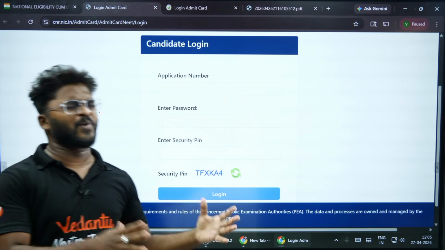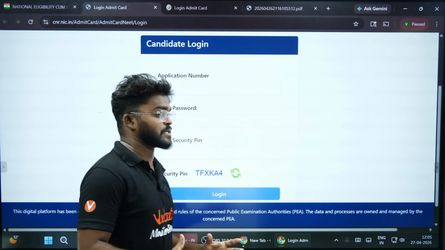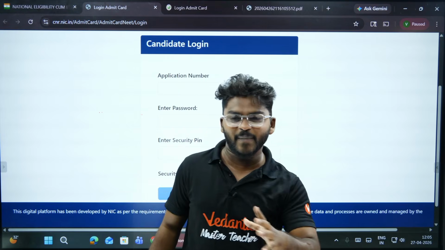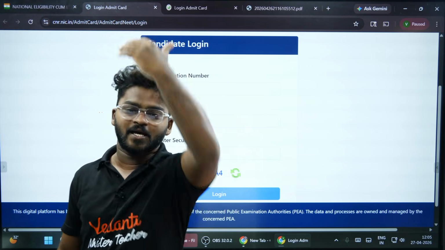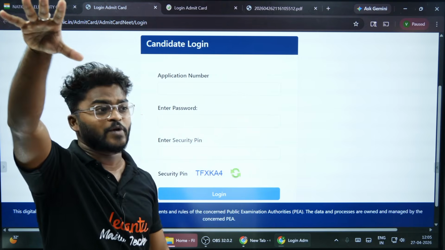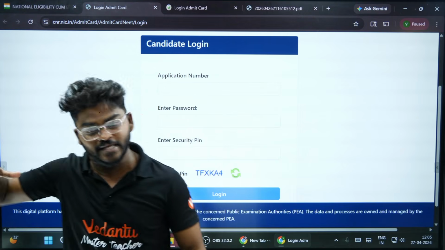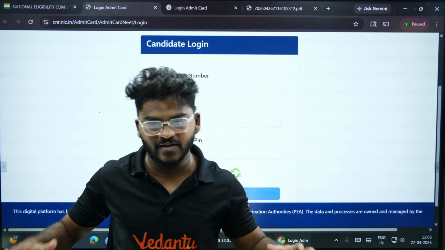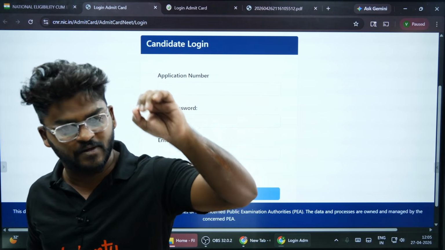We see a number of students, a number of centers. But just feel like we are the one, number one. We are going to write and crack the NEET 2026 exam. This year will be yours.